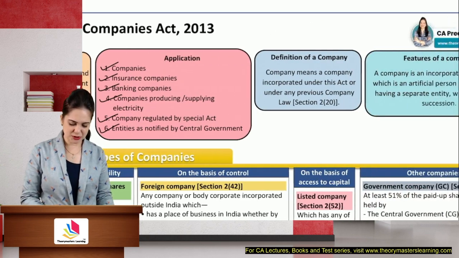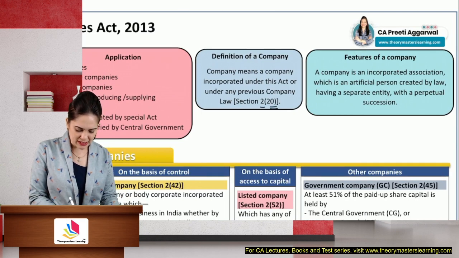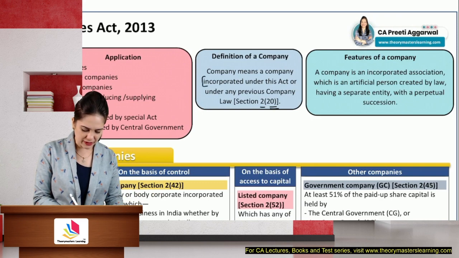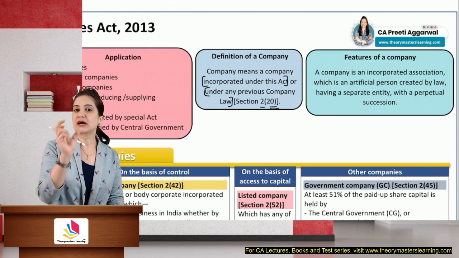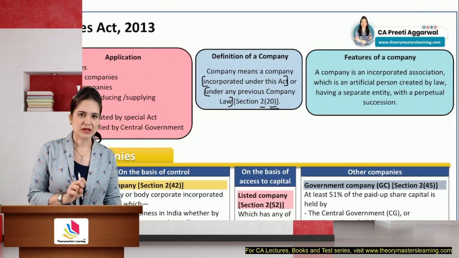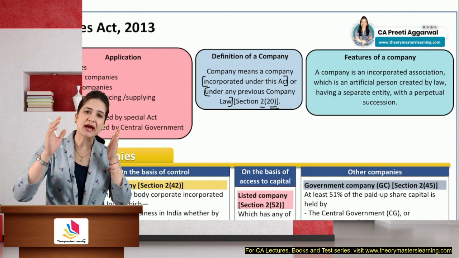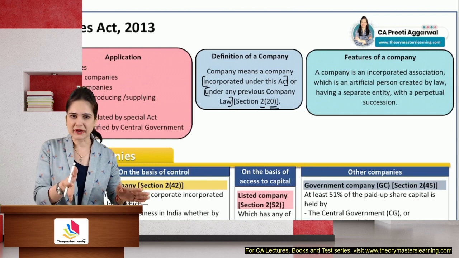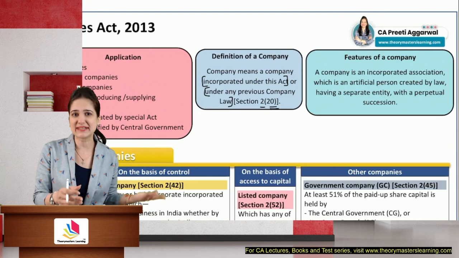What is the definition of company? Now, how is company defined? Section 2 clause 20 defines company as: company means a company incorporated under this act or any other previous company law. Now, whenever the word company is used in this act, it does not mean only the companies which are incorporated under the 2013 Act. This act applies to all the companies, whether incorporated under the 2013 Act or a previous act, like maybe the 1956 Act or the 1913 Act.